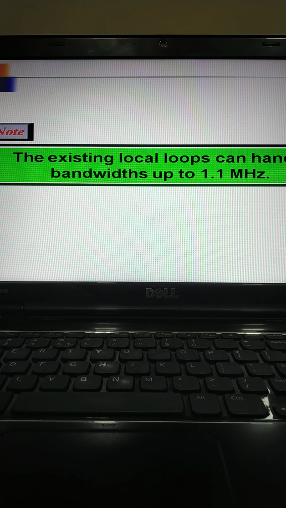Unfortunately, 1.1 megahertz is just a theoretical bandwidth of the local loop. There are many factors why this bandwidth value of 1.1 megahertz could not be achieved. There are factors such as the distance between the residence and the switching office, the size of the cable, the signaling used, and so on. All these factors affect the bandwidth.